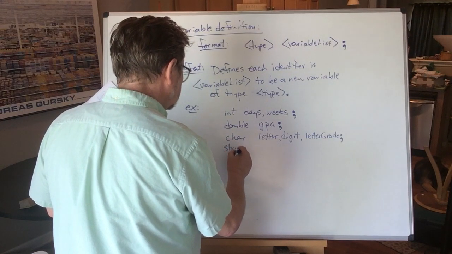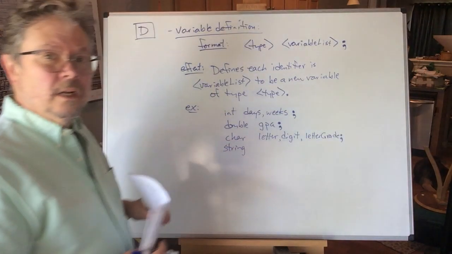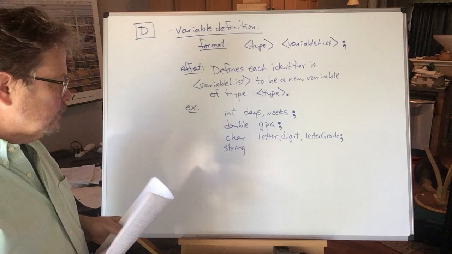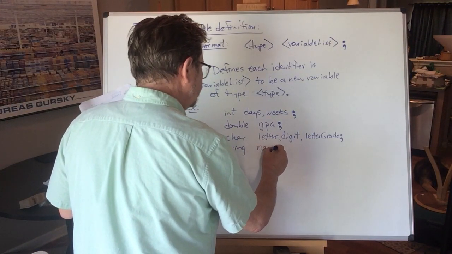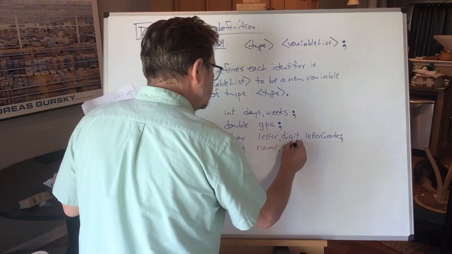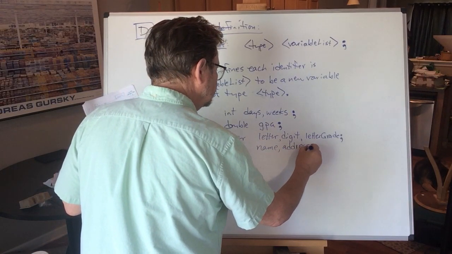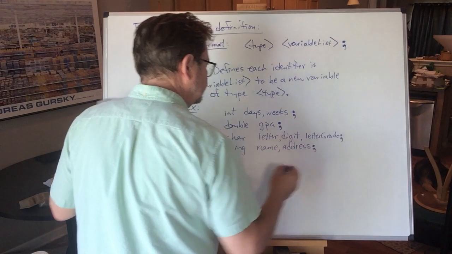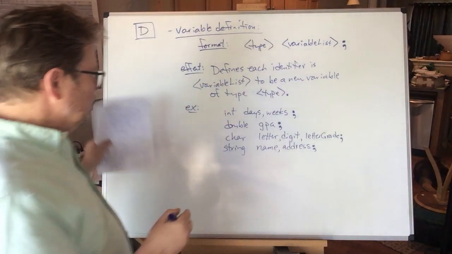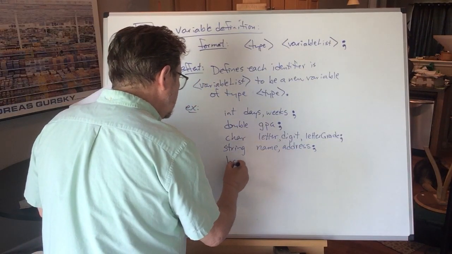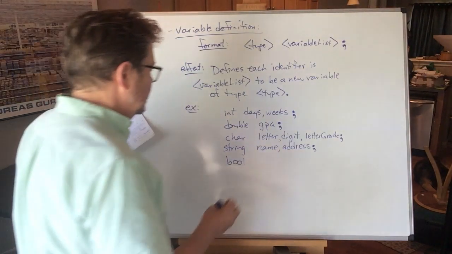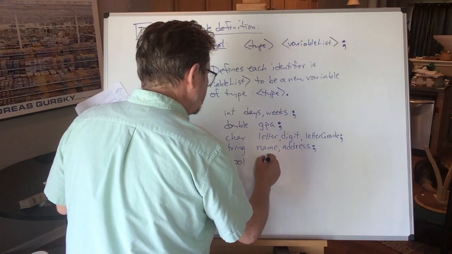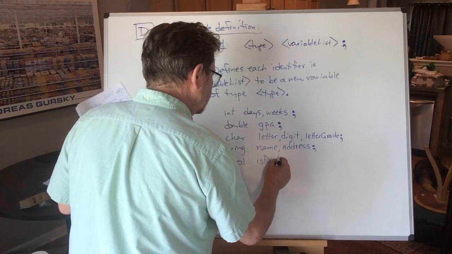String. And we've already seen at least one example so far where string, we know that's not a kite string. Name, comma, address, semicolon. One more. Bool, B-O-O-L. Space. Is ready. Camel cased.